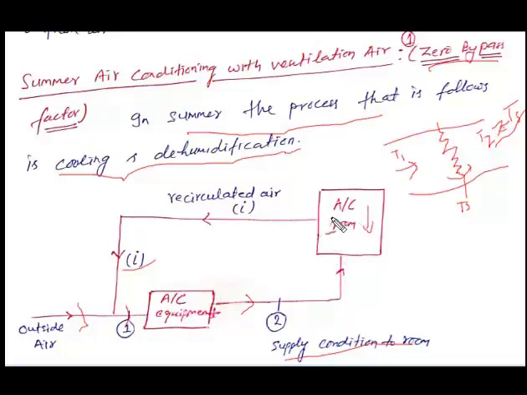Then this air is recirculated through the air conditioning equipment. This air is always mixed for ventilation purpose. You also know that when we use ventilation air, it increases the load on the air conditioning equipment.